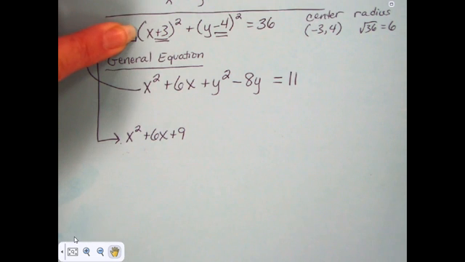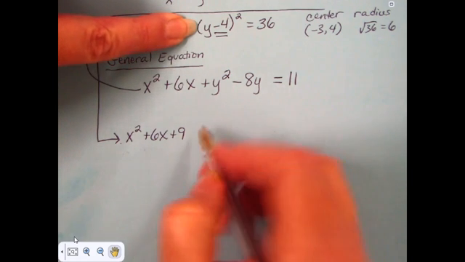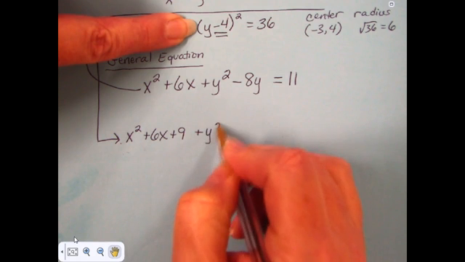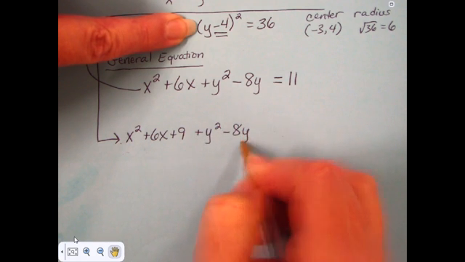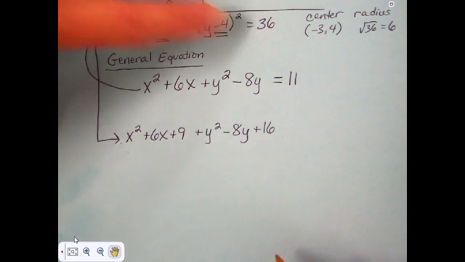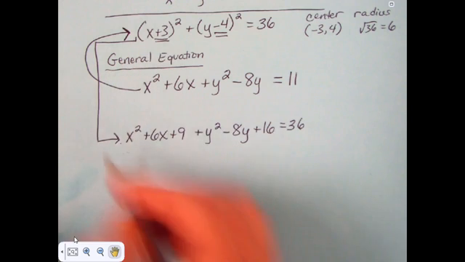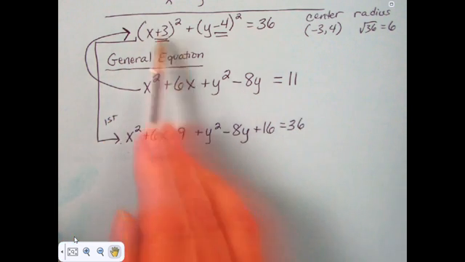That's using FOIL or the double distributive property or whatever you want to call it. Y minus 4 squared is y squared minus 8y plus 16. And we still have that equal to 36. All we've done in this first step is expand this.